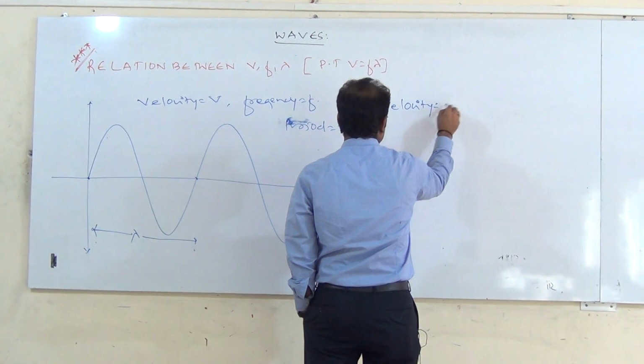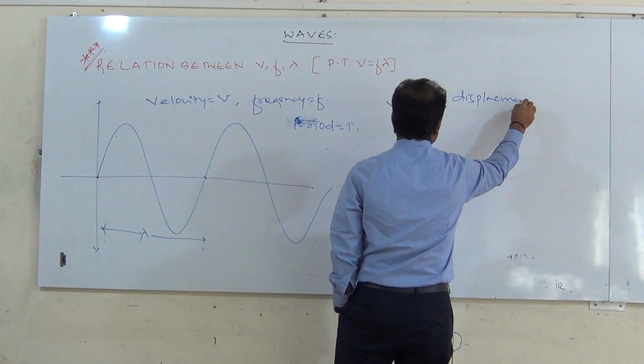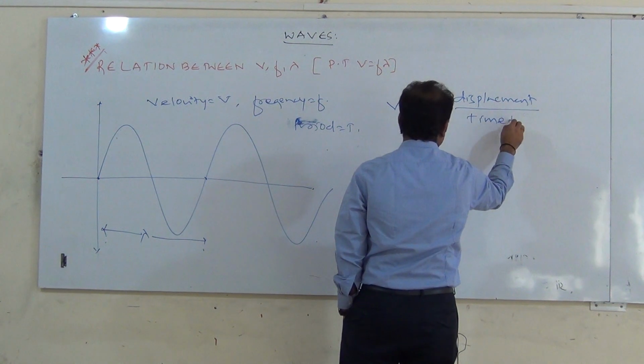Velocity is equal to displacement divided by time taken.